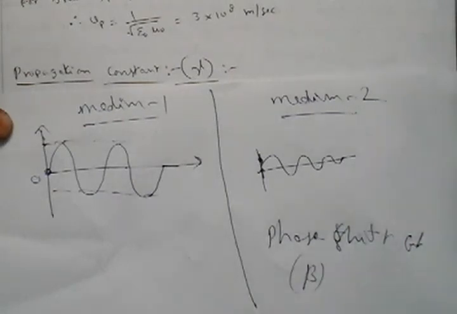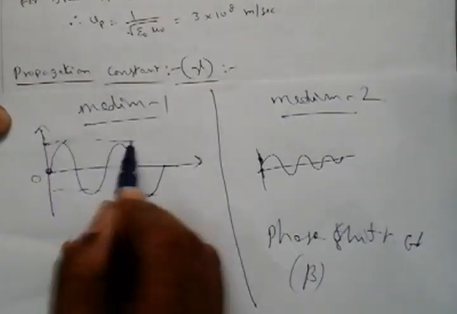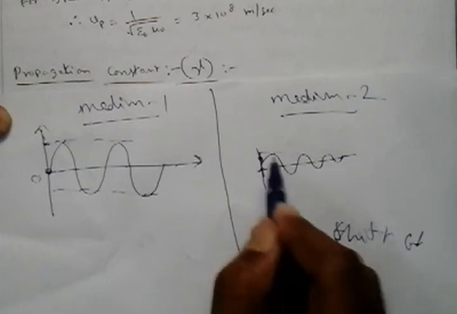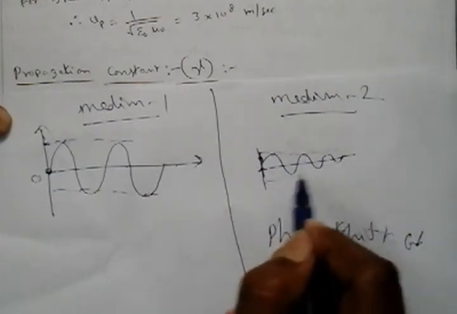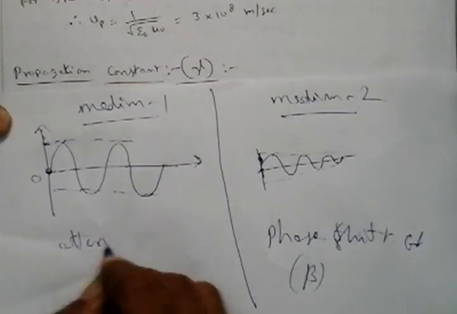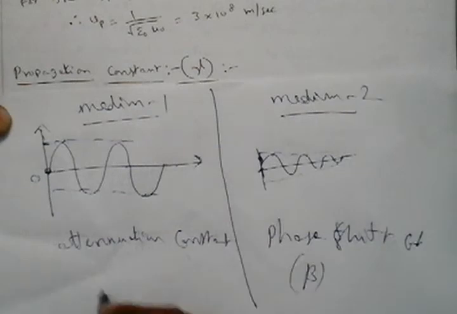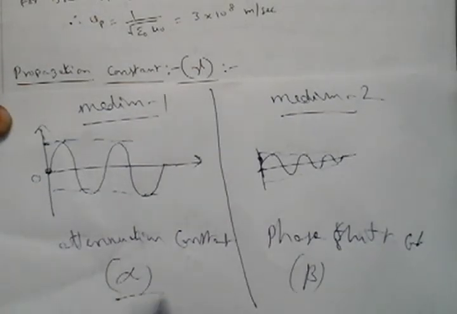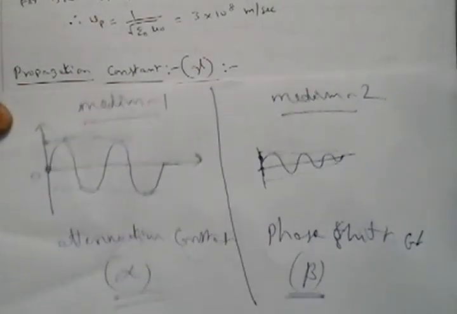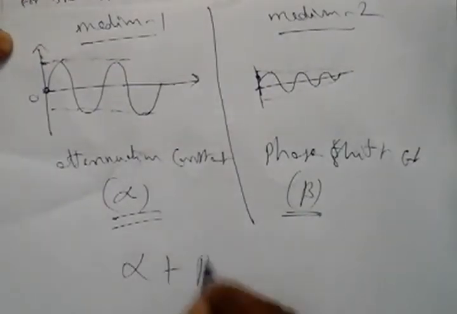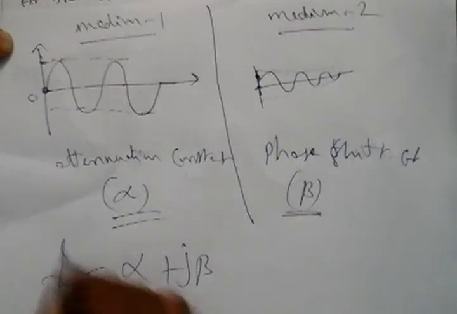This is measured in terms of a constant called the phase shift constant, represented by beta. Similarly, here the magnitude is larger, and when it travels to medium 2, the magnitude reduces drastically. That is called the attenuation constant, represented by alpha. The summation of these two, alpha plus j beta, is called gamma.